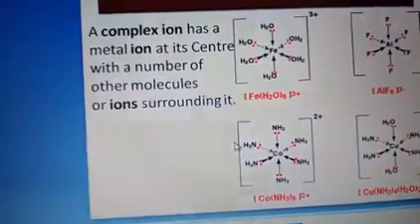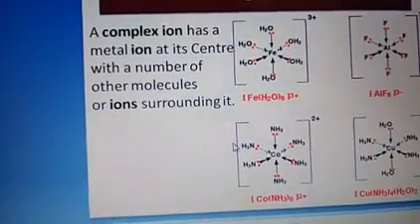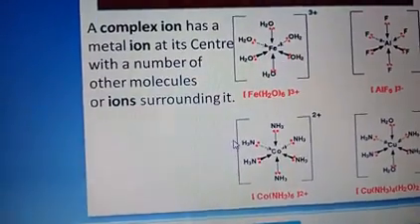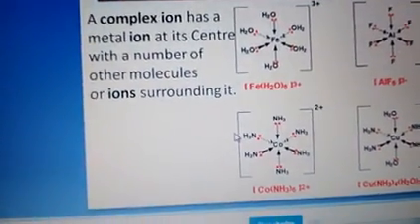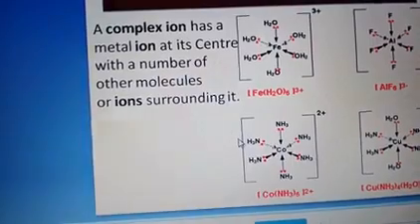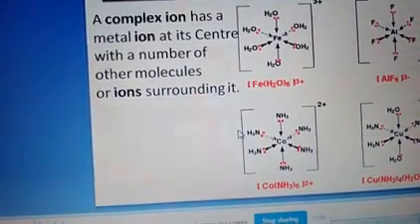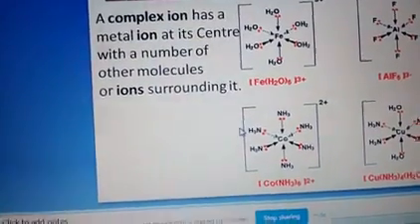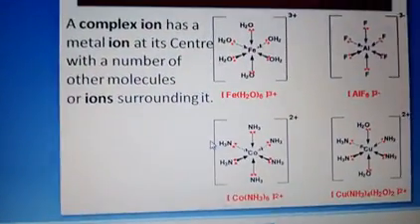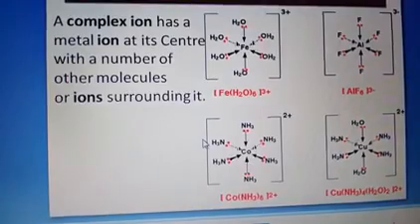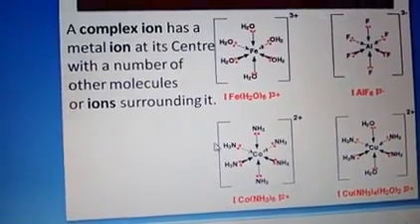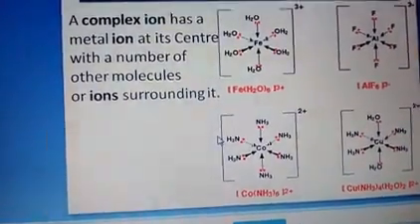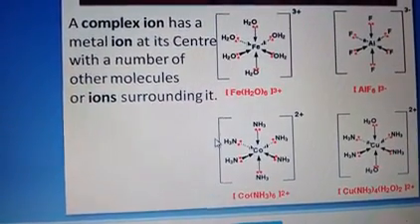Here the Fe is surrounded by 6 water molecules, isn't it? So here it is a complex ion. Like this, a complex ion will have a central metal atom along with ligands, and having the charge. Then it is called a complex ion.